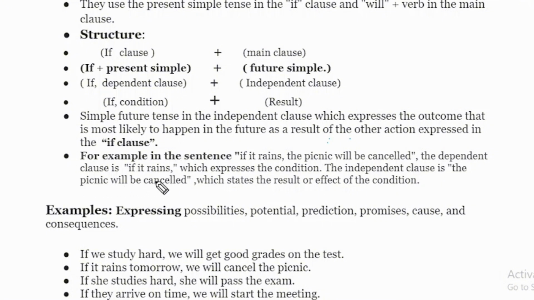So you can see that this sentence pertains to two clauses. There is a condition, if it rains, and what would be the result? The result would be the picnic will be cancelled, which states the result or effect of the condition. So now we will see the sentences.